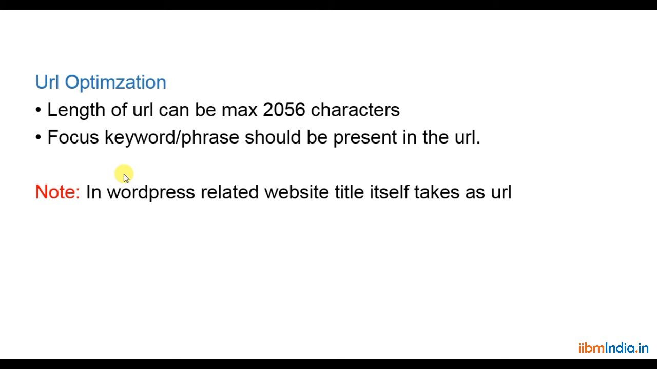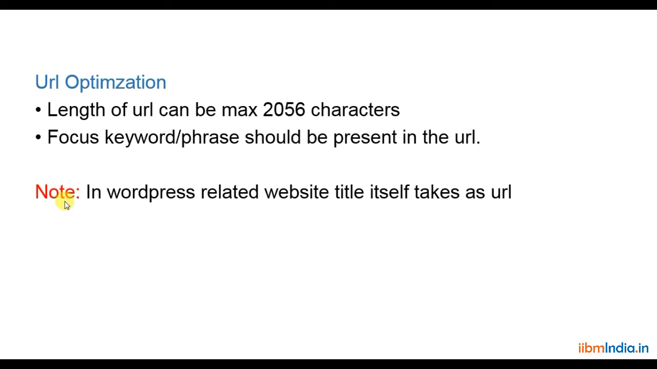The length of the URL should be within this limit. I mean, the maximum length should be 2056 characters. You cannot exceed more than 2056 characters. And the focus keyword or focus key phrase should be present in the URL. Whatever title you are writing, whatever meta description you are writing, the common thing is that we need to place our keyword. In URL optimization also, you need to optimize the particular keyword. The keyword should be present in the URL.